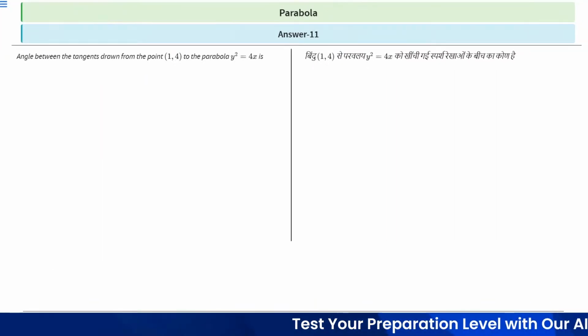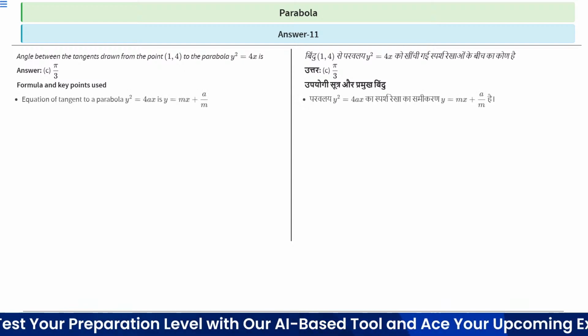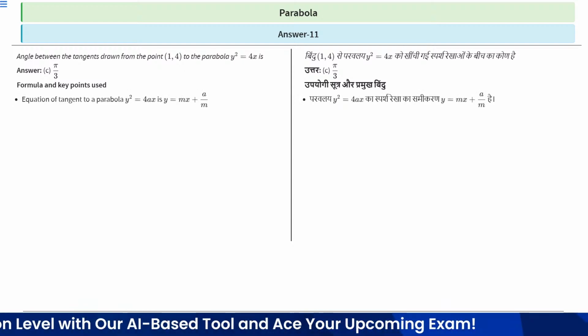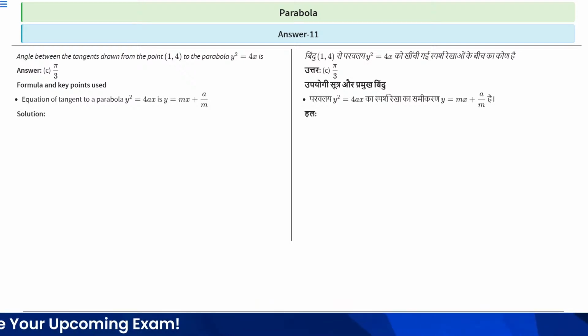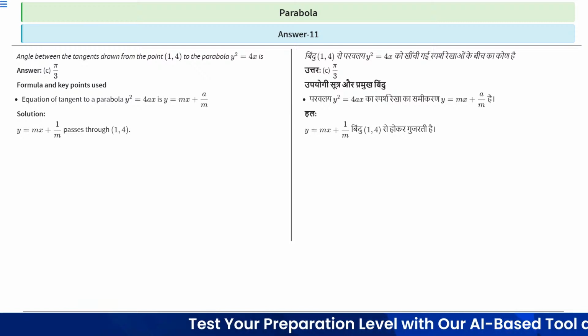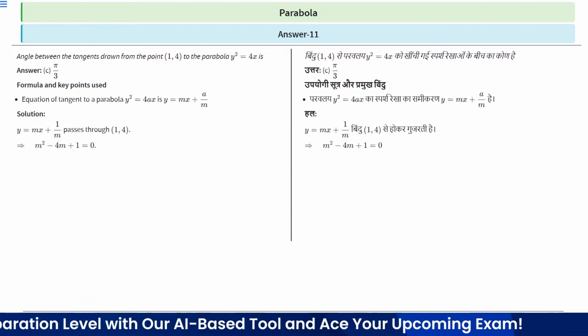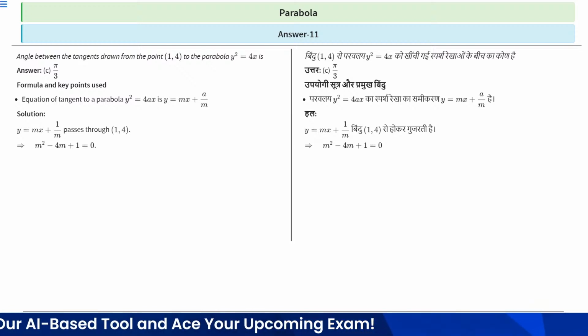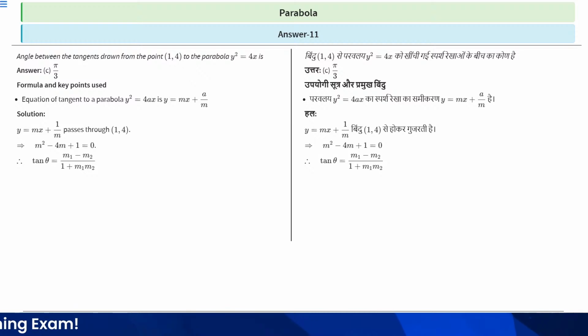Solution part. The formula and key point we will use in this question is the equation of tangent to the parabola y squared is equal to 4ax, which is y is equal to mx plus a by m. So y is equal to mx plus 1 by m passes through (1, 4). By putting the value of 1 and 4 in the given equation, we get m squared minus 4m plus 1 is equal to 0. Clear?